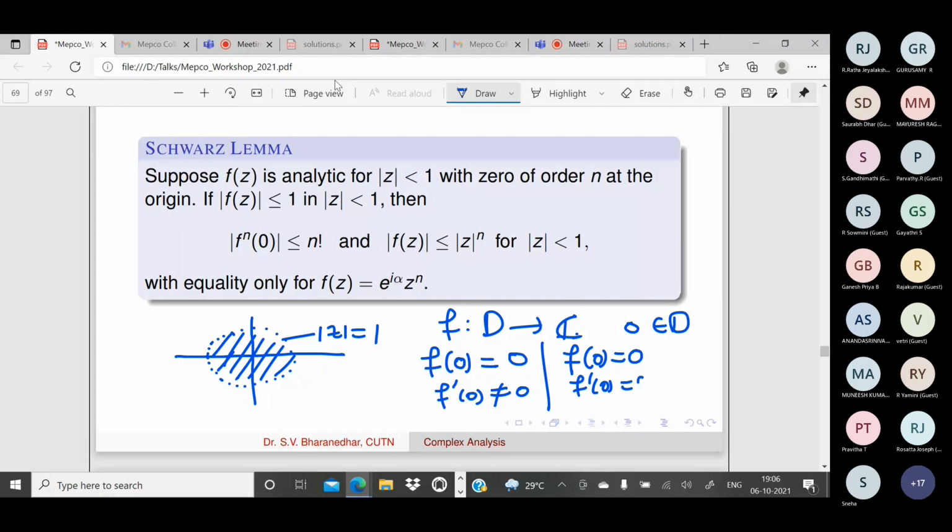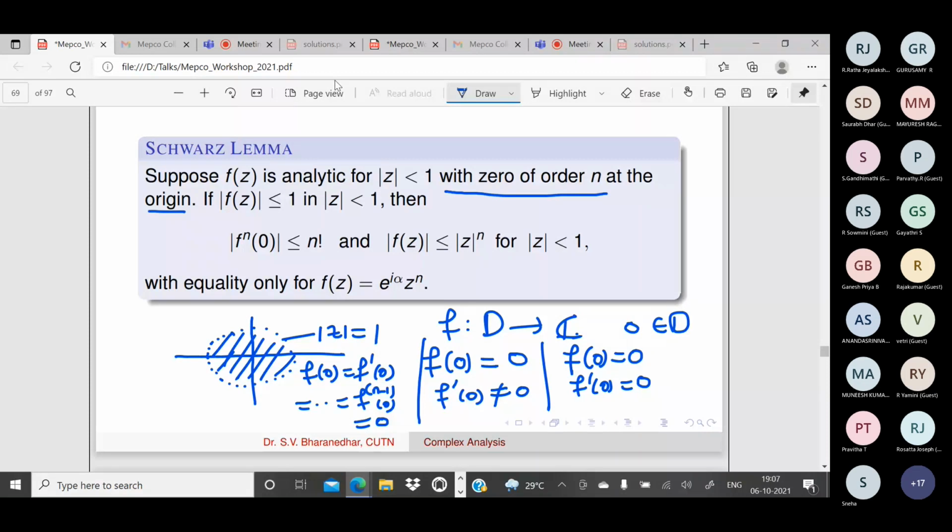So order n means the derivatives up to the (n minus 1)th derivative at 0 will be equal to 0, and the nth derivative will not be equal to 0. Is that clear? Then we say that f has a zero of order n at the origin.